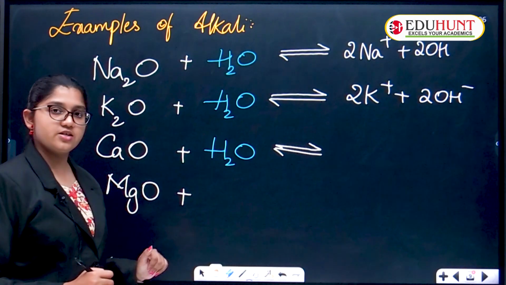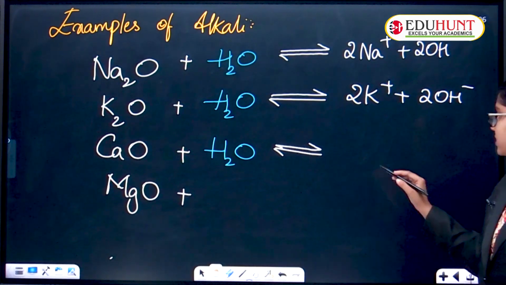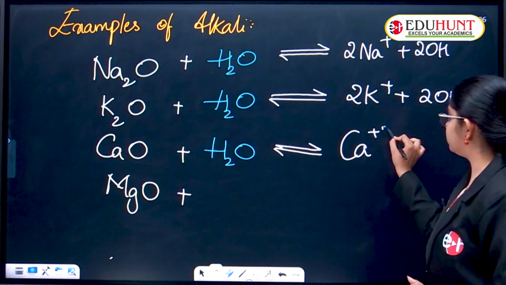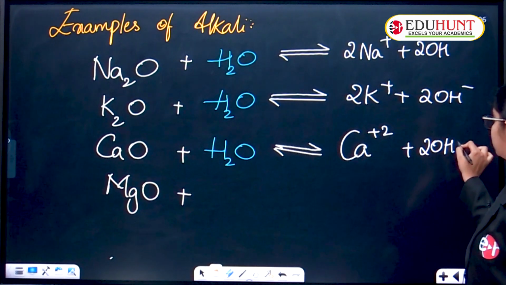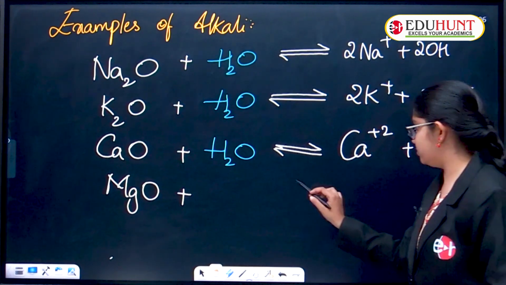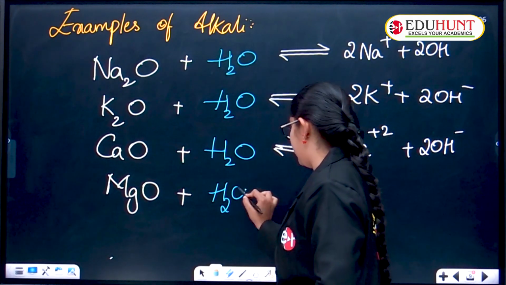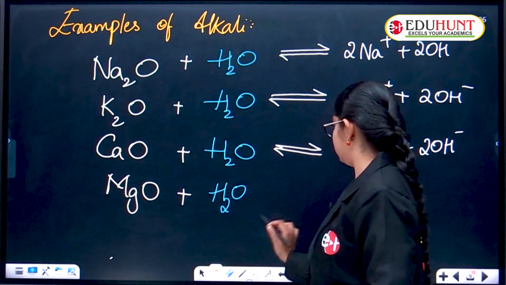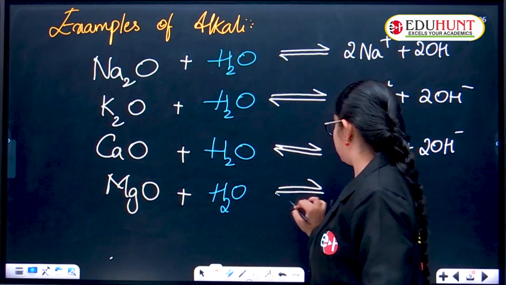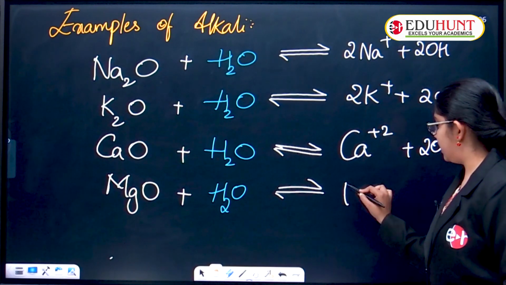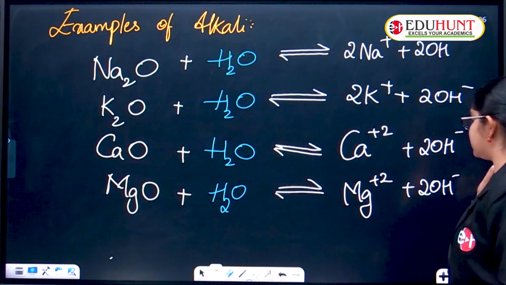Now it gives rise to Ca 2 plus, calcium, and 2OH minus ions. What about magnesium, children? When magnesium oxide reacts with water, it gives rise to Mg 2 plus and 2OH minus ions.